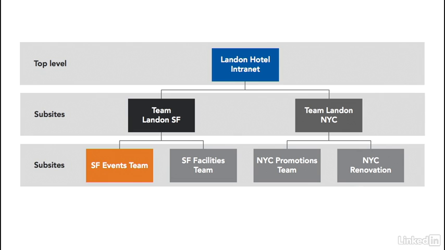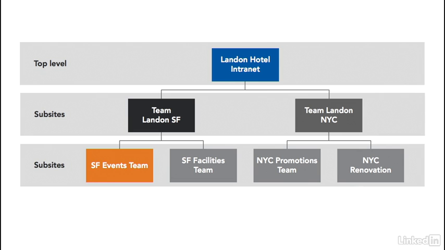We could simply say, well, then you probably want one for facilities and events too, because San Francisco wants those. But it's never a good idea to create sites unless you have people who are actually going to use them. It's easier to have SharePoint enjoy wide adoption through an enterprise if people are hungry for what they can get from SharePoint and if they understand what it will do for them.